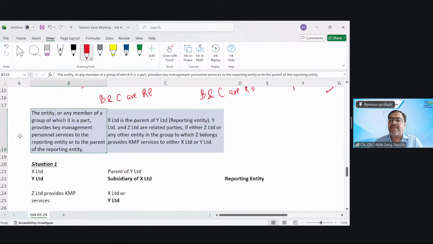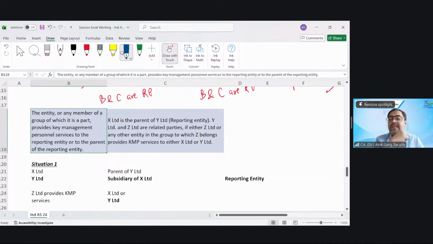It is saying an entity, for example X Limited, or a group. A group could be like a fellow subsidiary of X Limited, like Y Limited. So any entity or a group of which this entity is a part, right? If X and Y are fellow subsidiaries, they are part of the same group or not? Yes, sir, they are part of the same group. If X and Y are fellow subsidiaries, they are part of the same group.